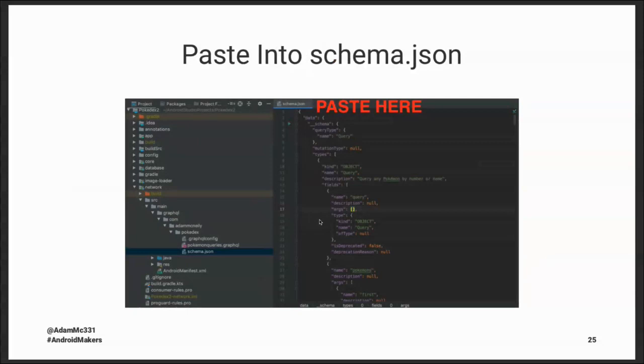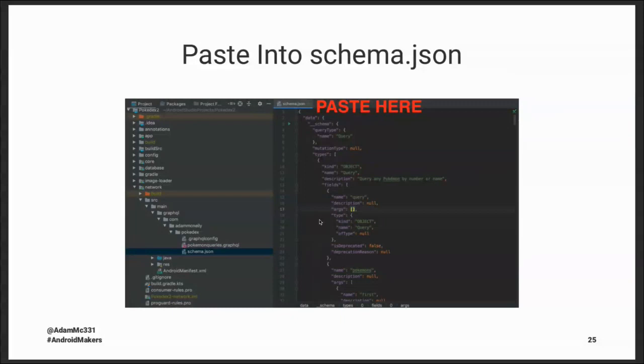The Apollo Android library does have a Gradle task to fetch this and update it for you. I personally haven't tried it, which is why I left that method out of this talk. But it's something I would encourage you to look at, and maybe consider running that Gradle task every once in a while to make sure that if your schema changes, your app is always going to be up to date. I'll leave that up to you.